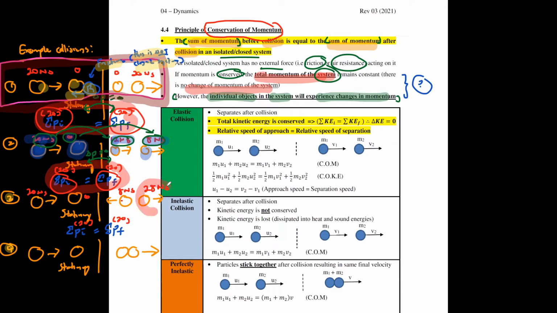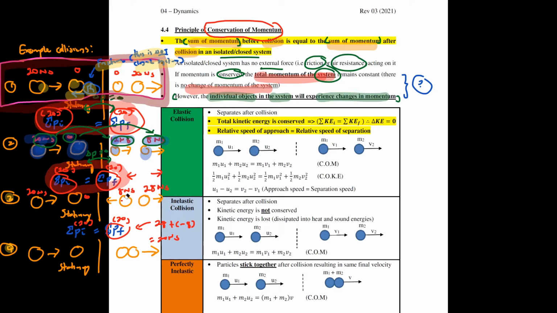Because you see, this one is momentum 28 Newton second going towards the right. But this one is 8 Newton second going towards the left, right? So in my case, the momentum here would actually be 28 plus negative 8, giving me 20 Newton second. Right, I didn't see the arrow. Okay, so this one is acting in the opposite direction, that's all.